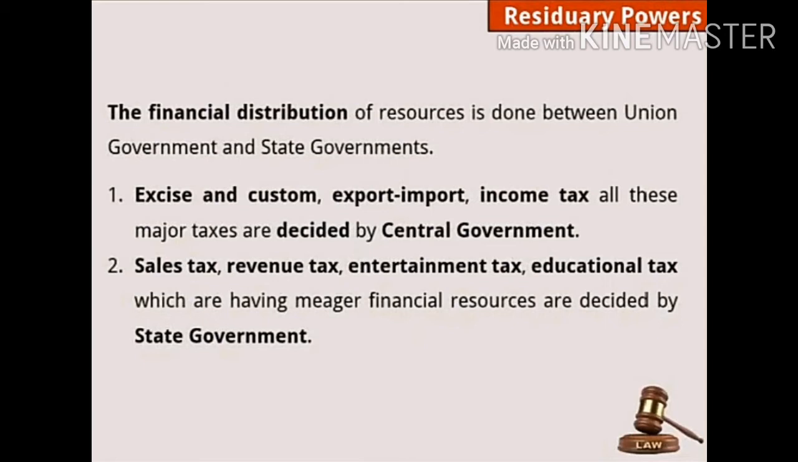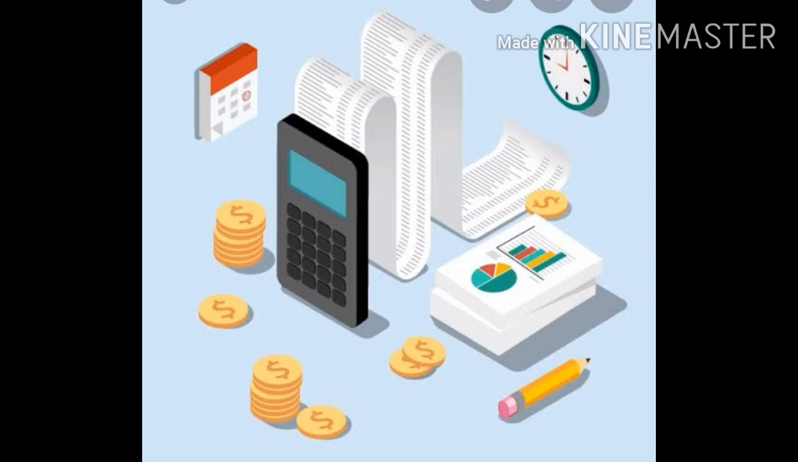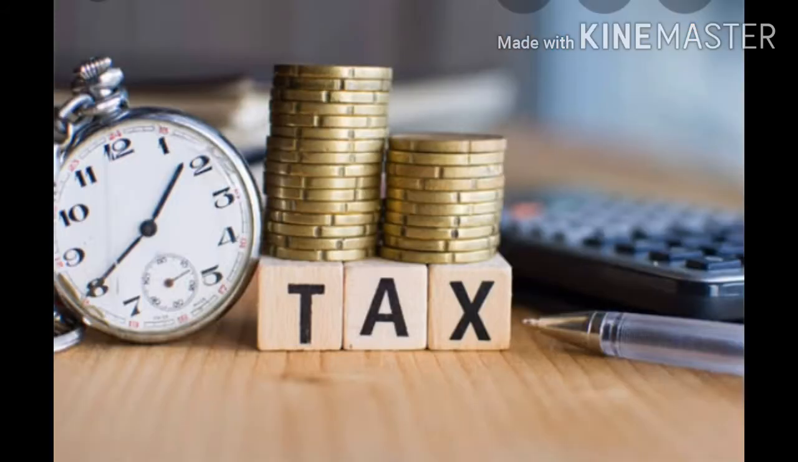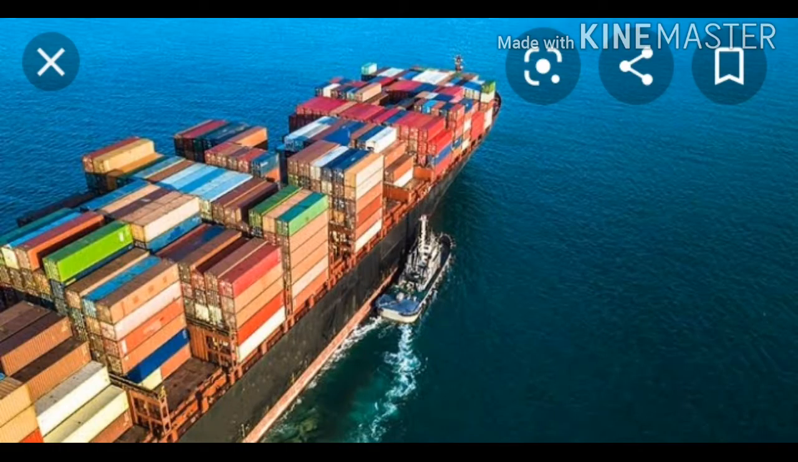See now, which department is given to whom? Excise and customs. First of all, what do excise and customs mean? You must have heard about duty. The things which are imported from outside, we have to pay duty and tax on them. Then export and import: the trade that is done between our country and other countries. On the things going out of the country and the things coming from other countries, we also have to pay tax.